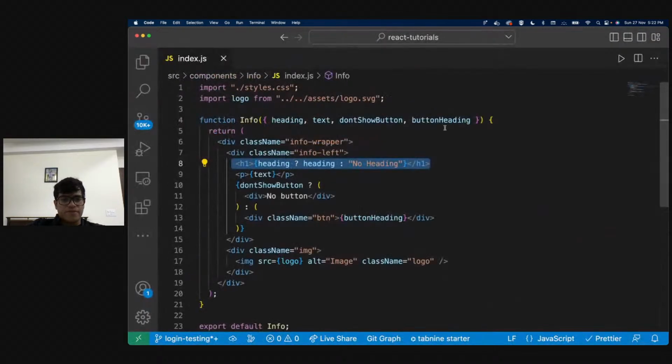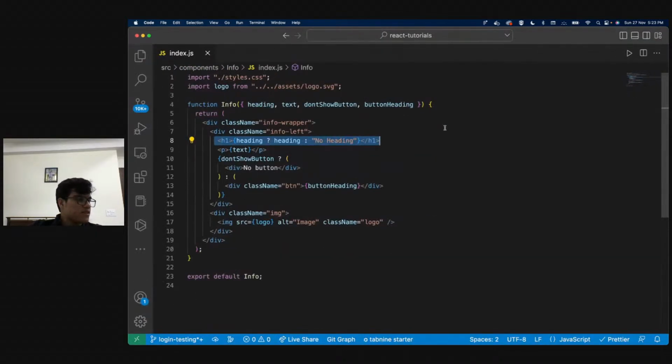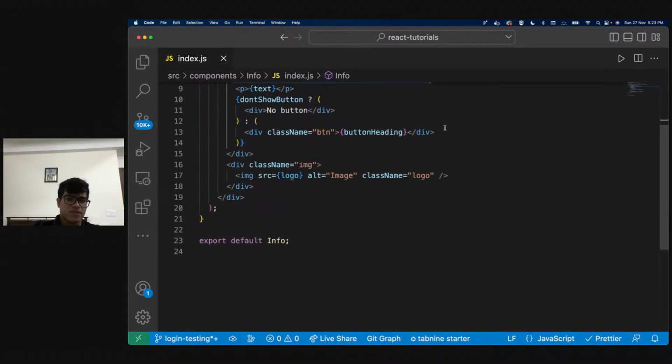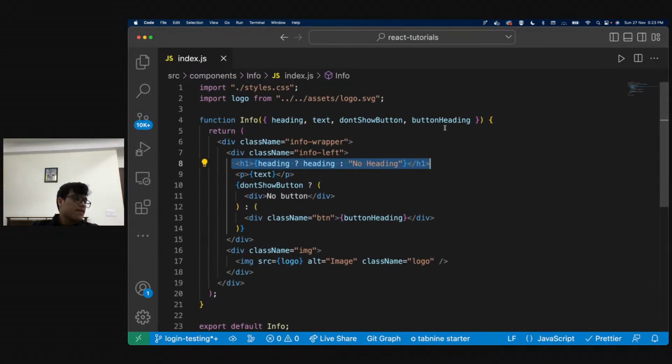So what this line basically means is, everyone does understand the fact that we have heading coming as a prop or as a parameter. Does everyone understand that?